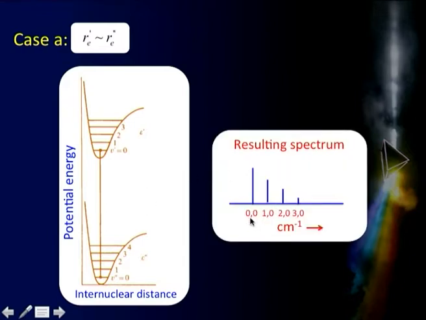The 0-0 transition will be the most intense one, and a transition which originates from, say, somewhere in the neighborhood here, if it goes vertically up, it will land into V equal to 1 level, or further up 2 level, and so on and so forth. As they go into higher energy levels, the intensity pattern will become like this. That means 0-0 will be the most intense one, 1-0 will be less intense, 2-0 will be still lesser, and so on. That will be a typical pattern observed in this kind of disposition of the two energy levels. That means, if Re prime is comparable to Re double prime, that is the kind of spectrum I am expecting here.